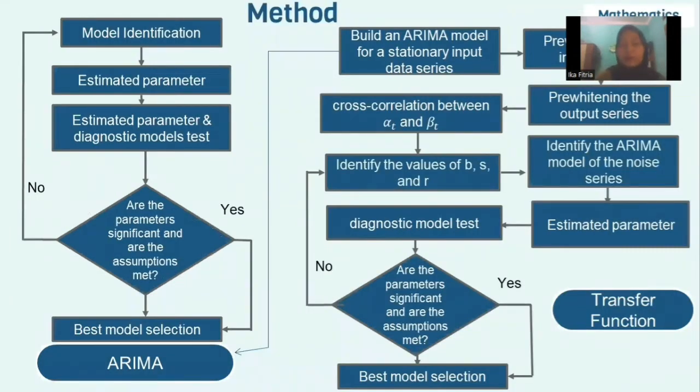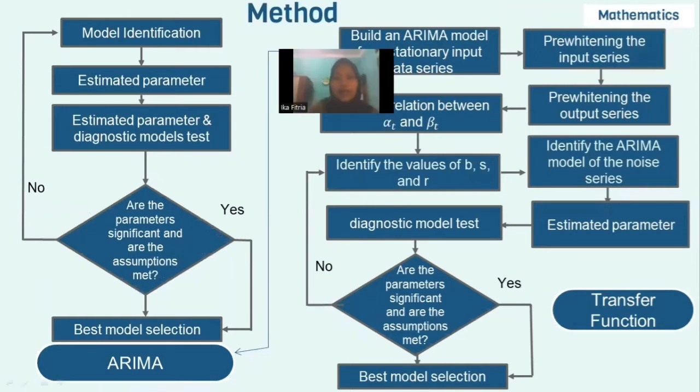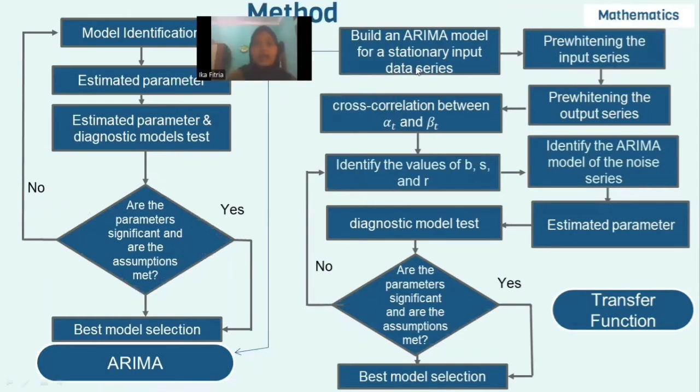But the method, specifically: first, build an ARIMA model for the stationary input data series, with the steps on the left side. After that, pre-whitening the input series, pre-whitening the output series, cross correlation between alpha t and beta t, which we get from pre-whitening, and then identify the values of B, S, and R, identify the ARIMA model of the noise series, estimate parameters, and run diagnostic model tests to determine whether the parameters are significant and the assumptions are met.